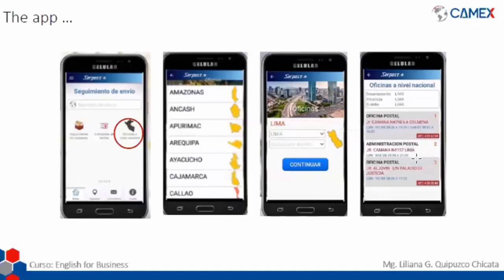But sometimes, like in this case, you will not find a telephone number. For example, this administration postal office doesn't have a number. So in this case, if we want to communicate with them, we will have to call the central Serpost number, or as a last resource, we will have to go to the address. Okay.